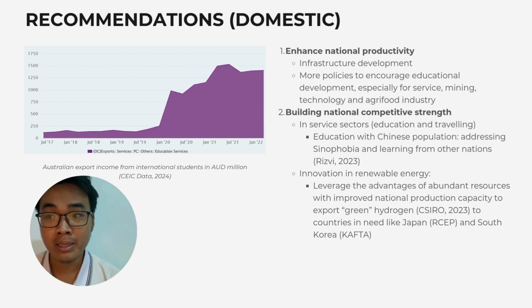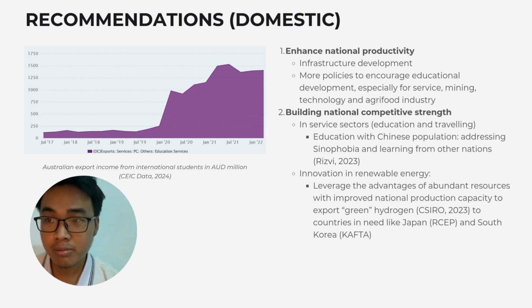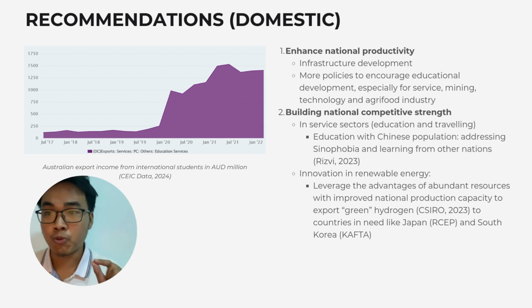As you can see on the left, the Australian export income from international students has witnessed a surge in 2020, and if Australia can capture the trend, as well as capture the trend of Chinese student inflow into the country by addressing some issues such as xenophobia, and learn from other nations how to deal effectively with Chinese students, this will be a huge export income for the country.